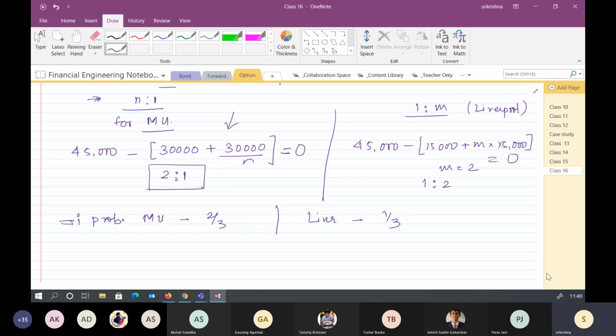Sir, why are we taking n/1 and 1/m? I mean, you could have taken it as m/1 also. In that case, it would have been 1/m. Does not matter. Correct? Sir, but the odds of winning for Manchester United and Liverpool should sum to 1, isn't it?